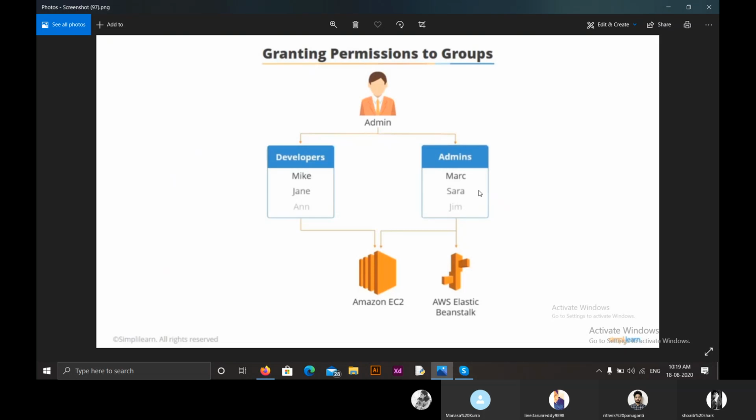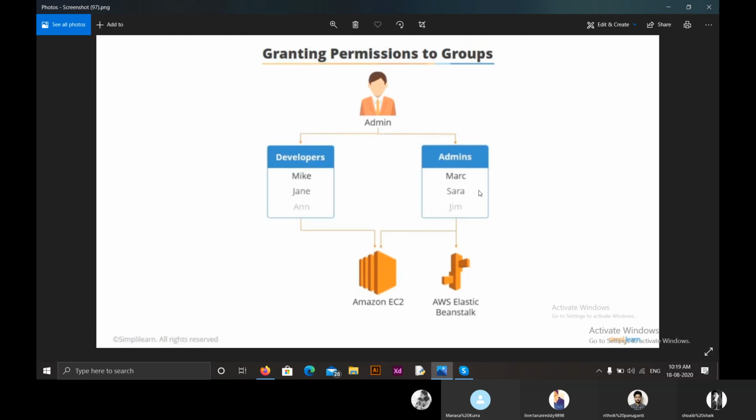So that's about IAM groups. What we do is, in IAM groups, we have a collection of users that have their own set of permissions. Whether it might be development, they will have their own set of permissions and their own set of credentials. If they are admins, they will have their own set of credentials and permissions. Through this, we save our time, and we don't need to log in and provide credentials to every employee that joins, whether he is a developer or an admin. And that's about IAM groups.